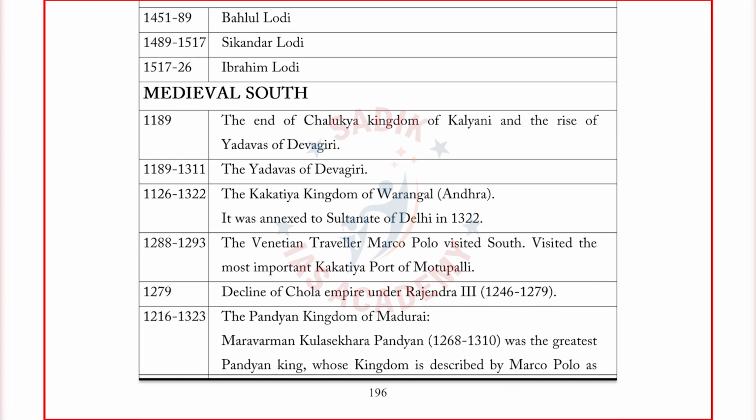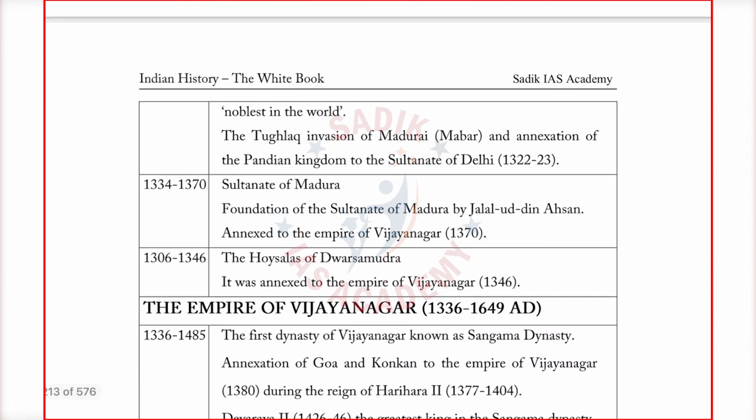parallel to this. So Yadavas of Devagiri, this is one option they had asked in the question paper. They asked Yadavas of Devagiri during which period. If the question was asked about Harshavardhana, they had put whether the Yadavas of Devagiri were contemporaries of Harsha or not. Again, Kakatiyas of Warangal. These questions have been asked. So you can just go through this chronology itself.